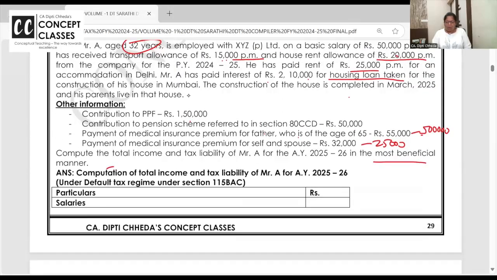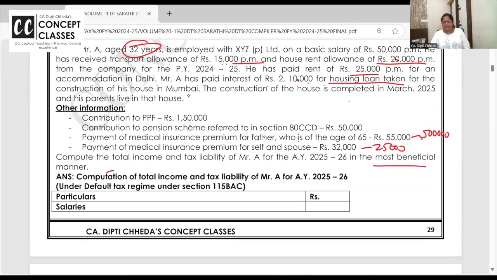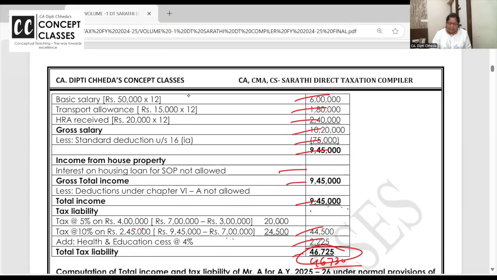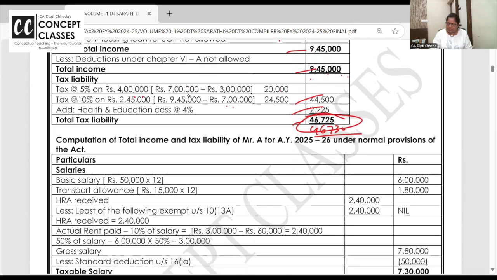Oh, normal provisions, you will get self-occupied property का interest का deduction भी मिलेगा. Yeah. Because the property is completed in this year, so you will get the deduction. And you will also get all these Mediclaim and all deduction. In the new regime, I mean, say if you are opting out of the default tax regime, the standard deduction will become 50,000.